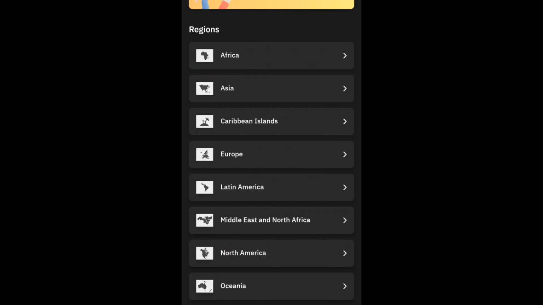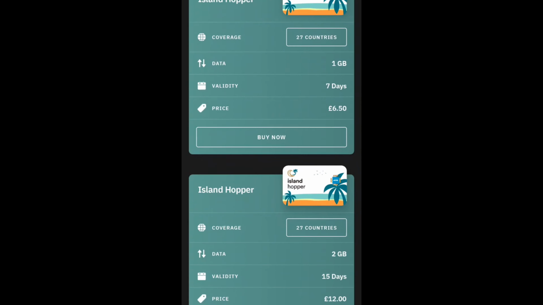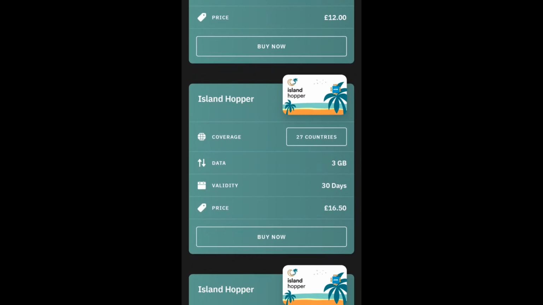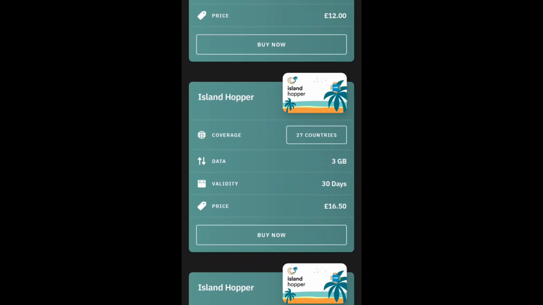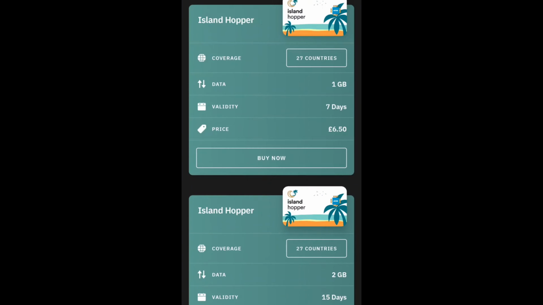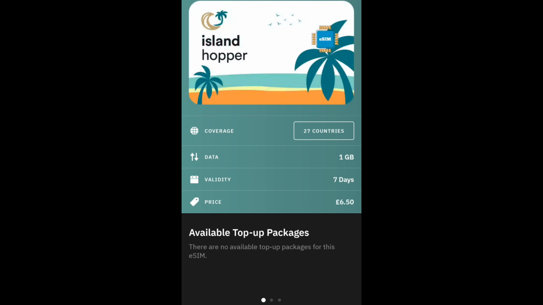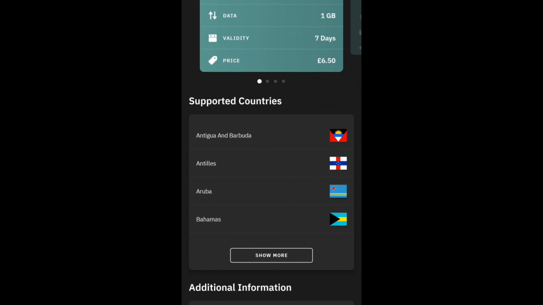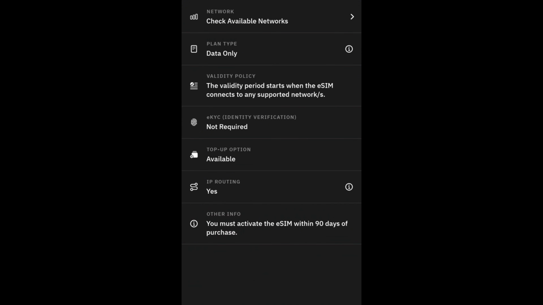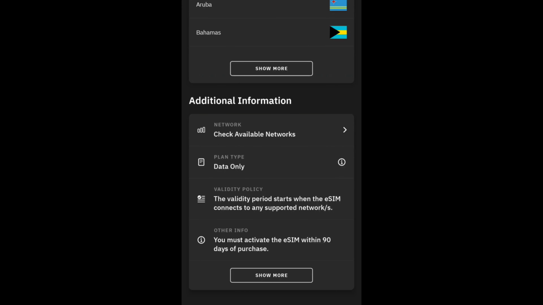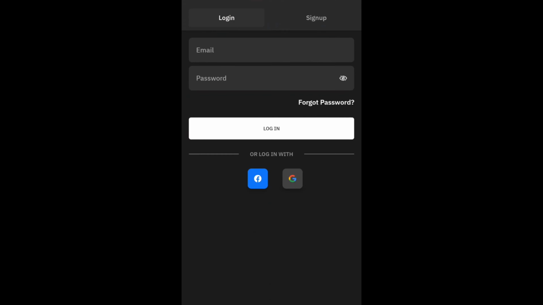So if you're going to an island, let me say the Caribbean, coming to the Caribbean, I'm from the Caribbean, big up to the Caribbean. You could see all the different plans and for how long. And when you're ready to buy, that's it, buy now. You do your setup for purchasing. Pretty easy, pretty awesome. It shows more information, check for availability and all them different things. They make it pretty easy.